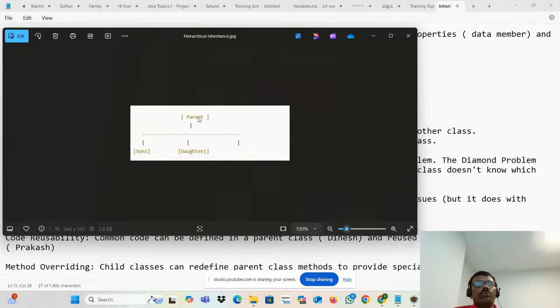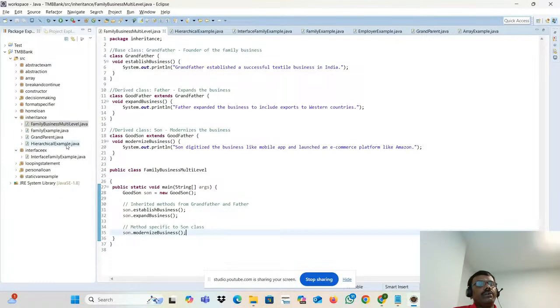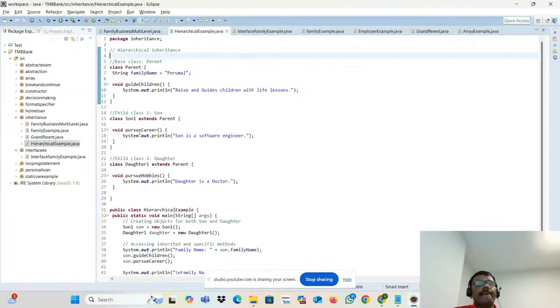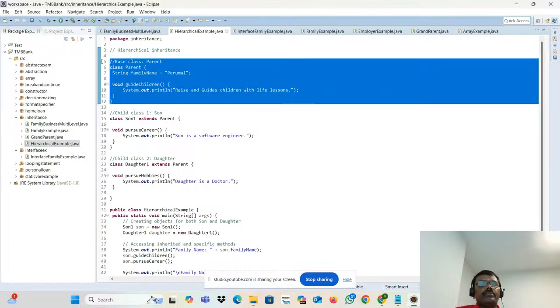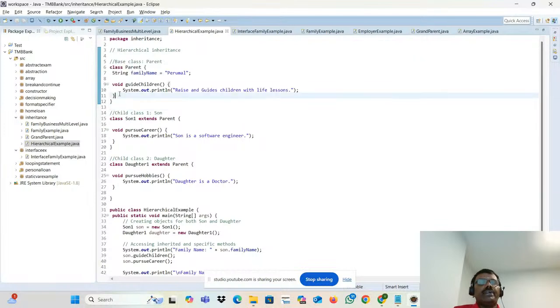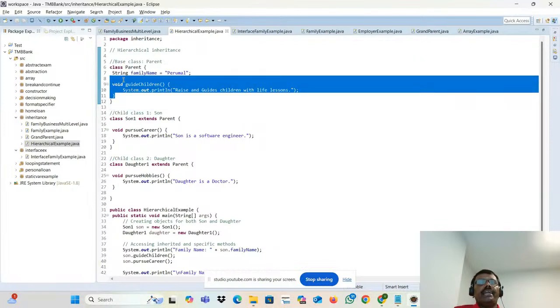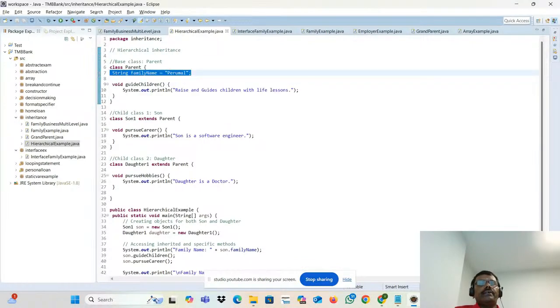This is a one parent, multiple child, hierarchical. Let me go to here. See that I have only one parent. What is the parent? They have some kind of method. The method name is guide children. Data member is some family name.